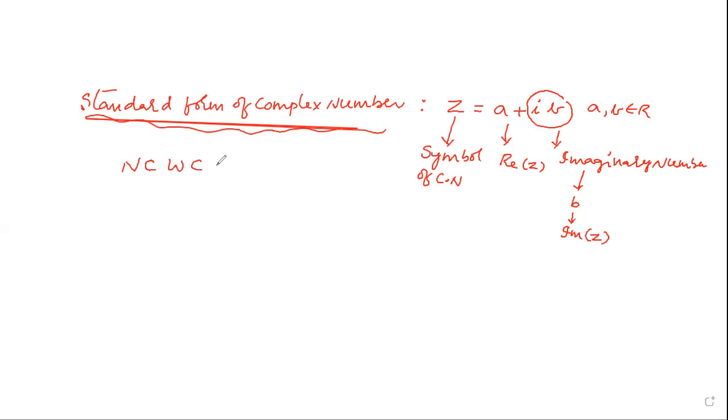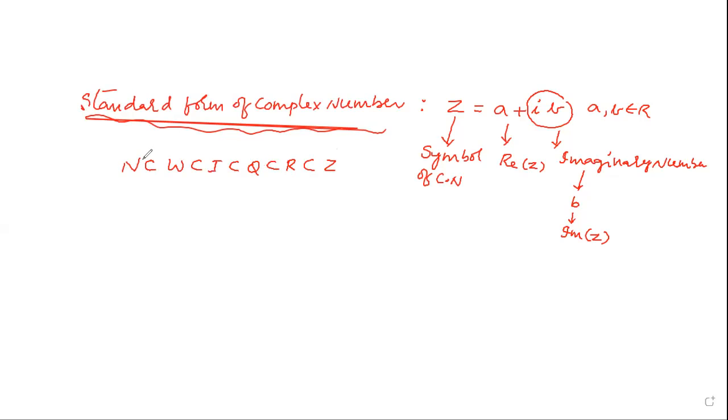Whole numbers are a subset of integers. Integers are a subset of rational numbers, and rational numbers are a subset of real numbers. Real numbers are a subset of complex numbers.